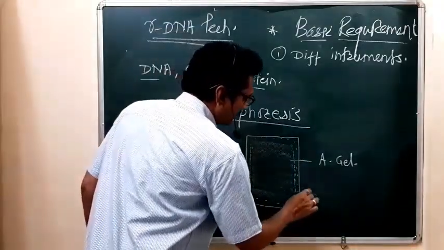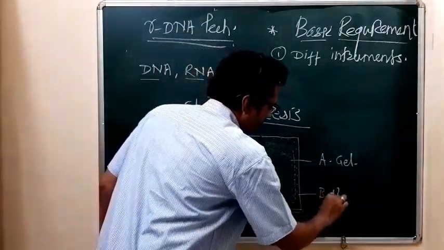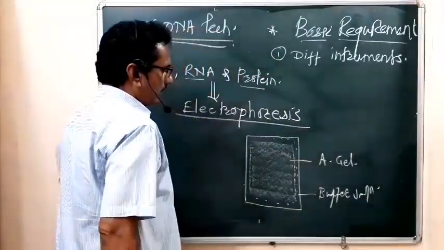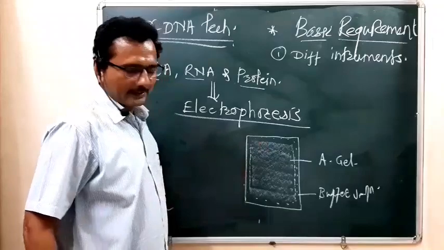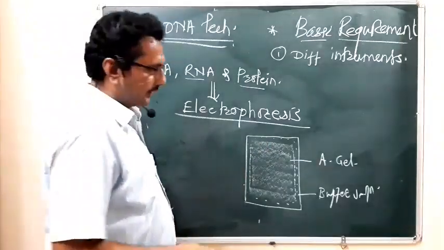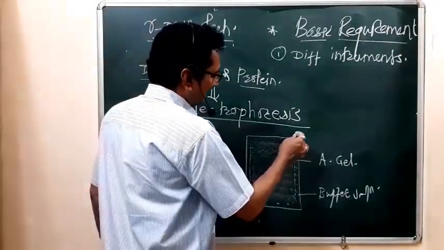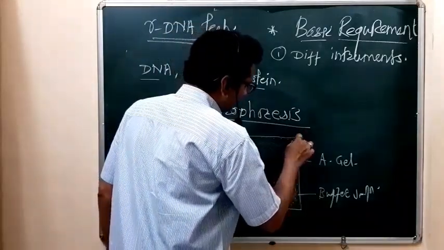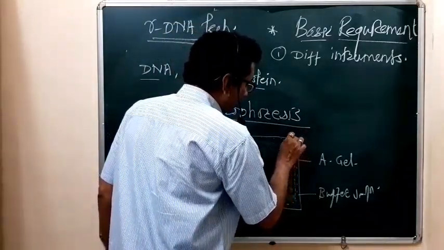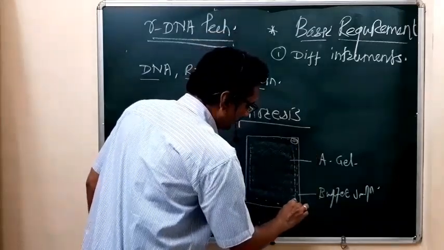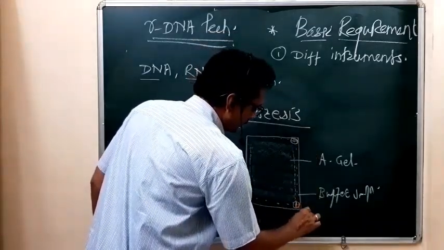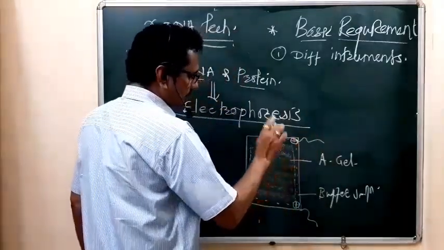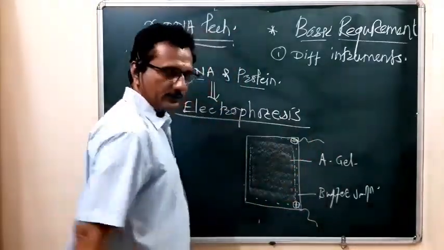Then the electric charge is provided to this device. Suppose here it is the negative charge, and here it is the positive charge. So this is the negative charge, and this is the positive charge.